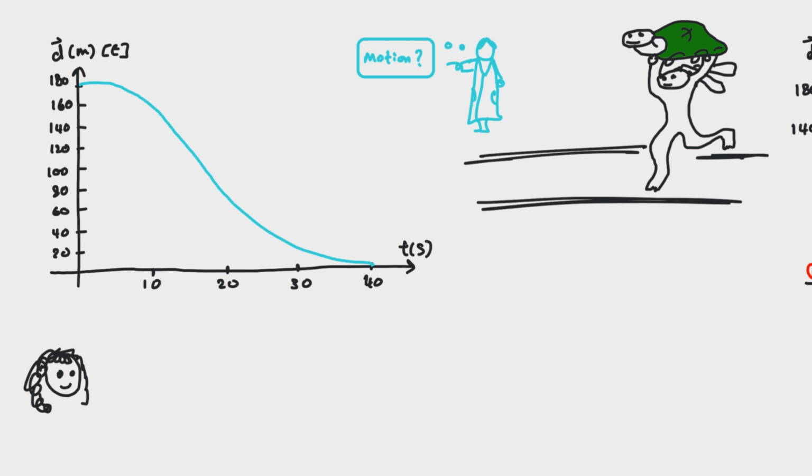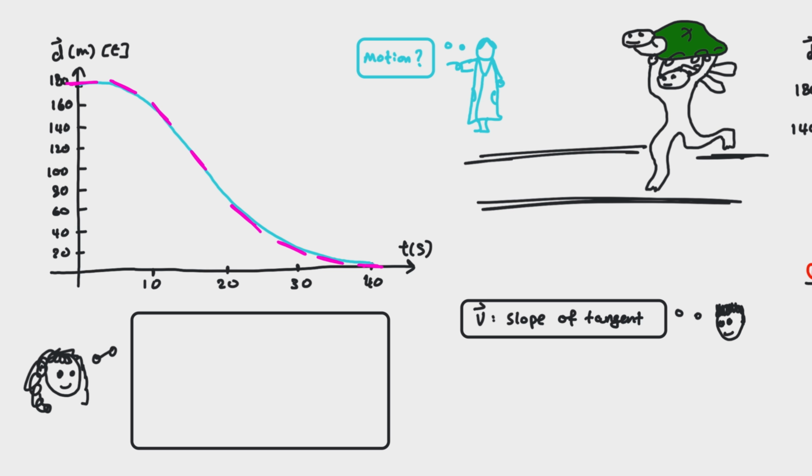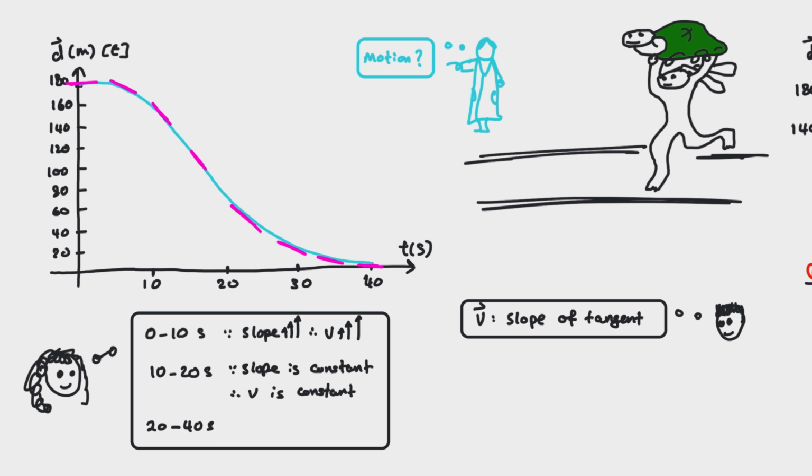Melissa started drawing tangents at different points on the position time graph. Robert noticed this and said, you must be doing this because the slope of the tangent will give us an idea about how the velocity is changing over time. Melissa agreed and said, it seems as though the velocity increases during the first 10 seconds, meaning that the hare is speeding up. Between 10 to 20 seconds, the velocity seems to be constant. Between 20 to 40 seconds, the hare's velocity is decreasing to 0, meaning that it is slowing down.